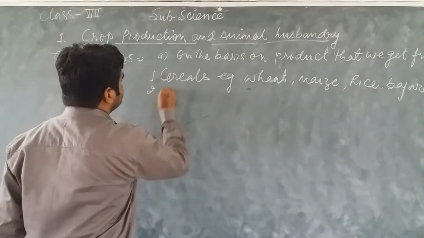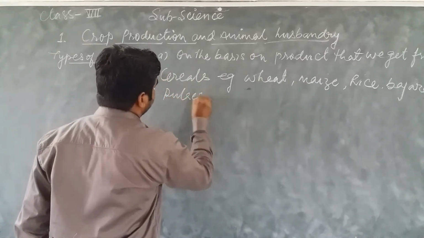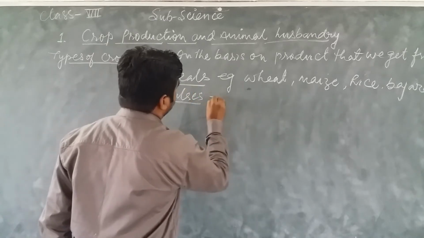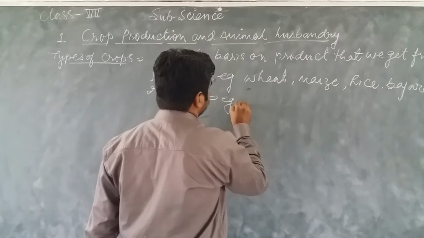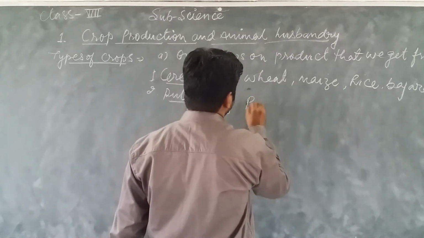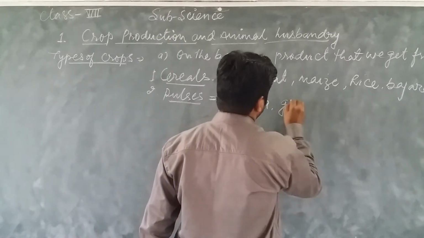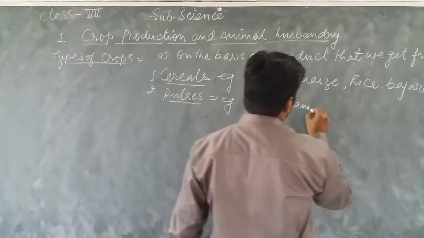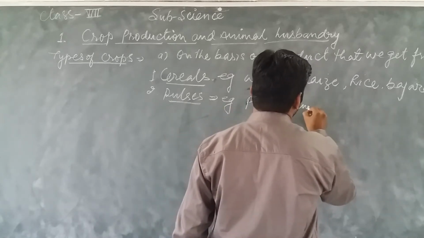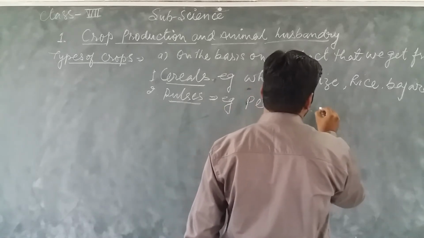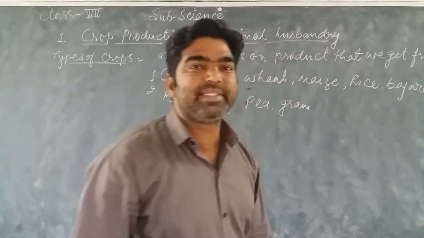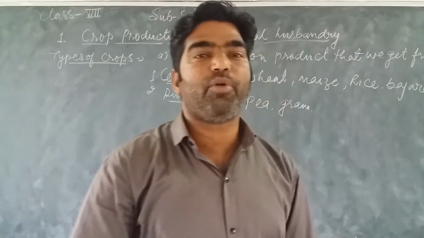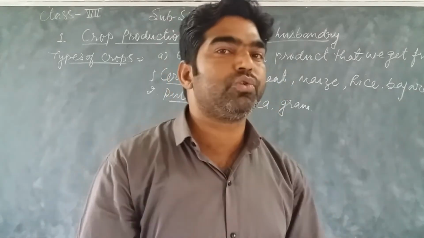The second type of crops is pulses. Pulses are the main source of protein.